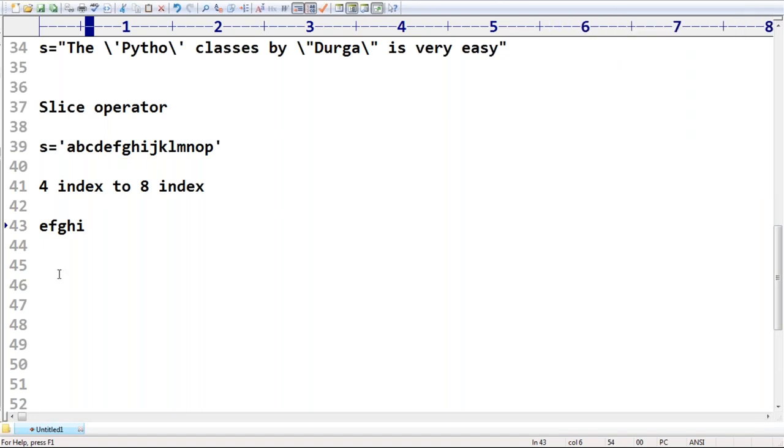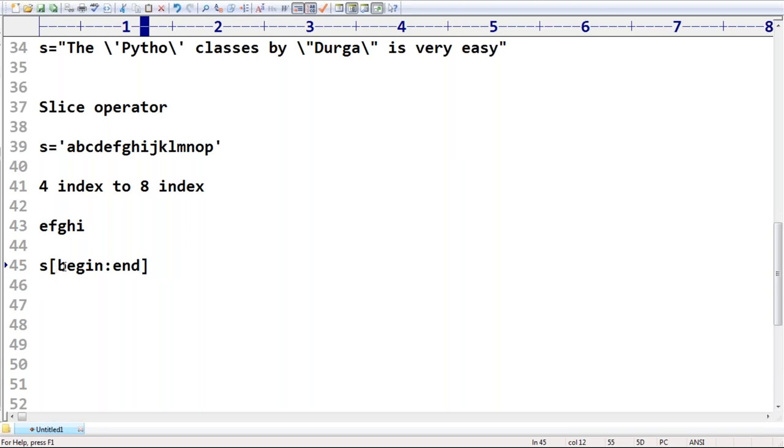What we have to do? Anyone, can you please guide? S of begin colon end colon step. This is the slice operator syntax. Forget about step; the default value is 1. Remember that.